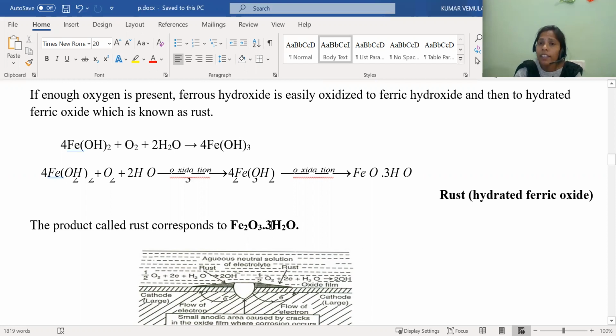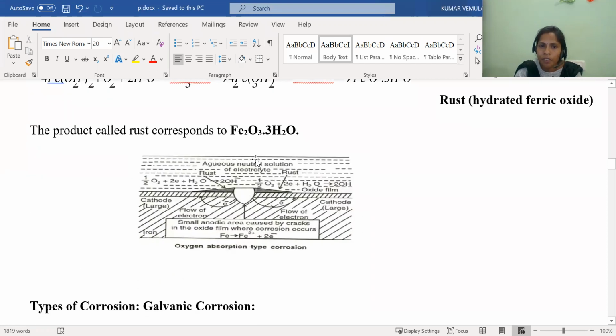This is about the wet theory of corrosion. So see here, this is the diagram for the absorption of oxygen. In this, you can observe the large portion of cathode, cathode is more, and a small portion of anode. And this is about the wet theory of corrosion. It is a very, very important question in the external examination.